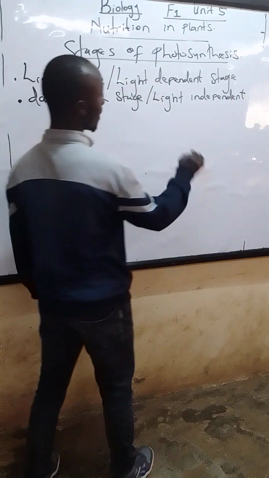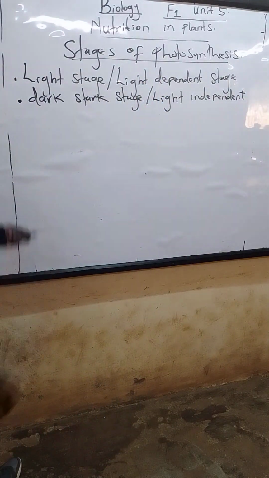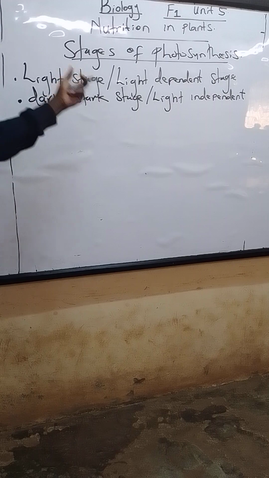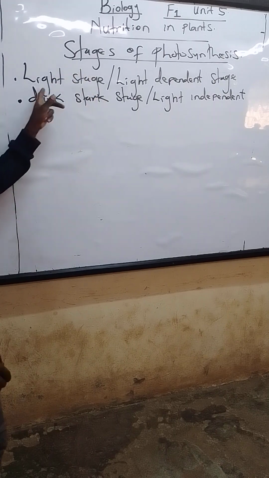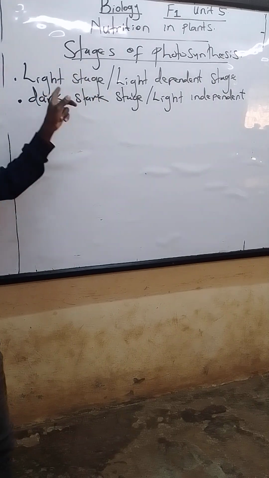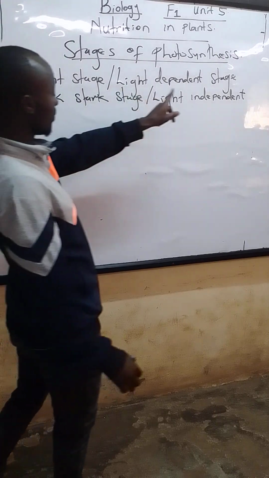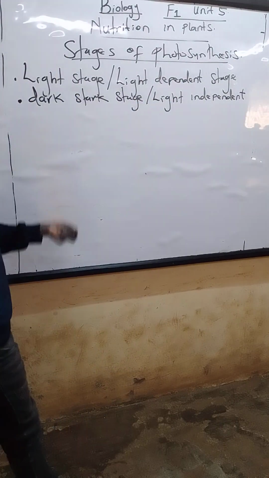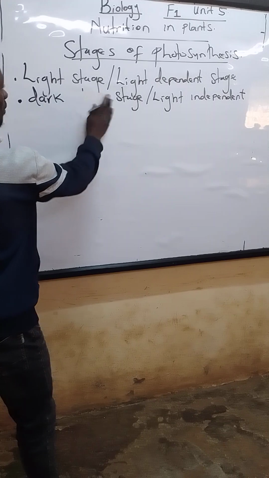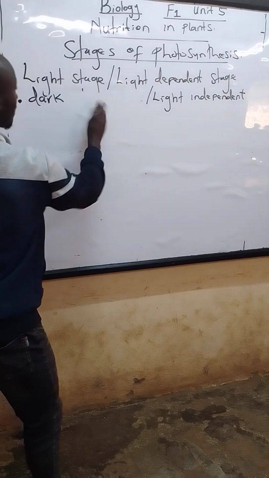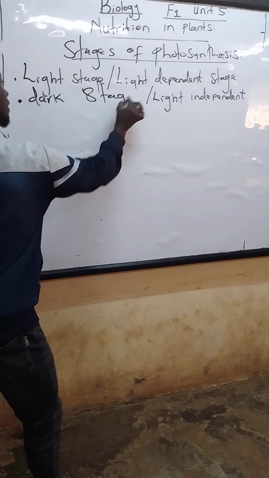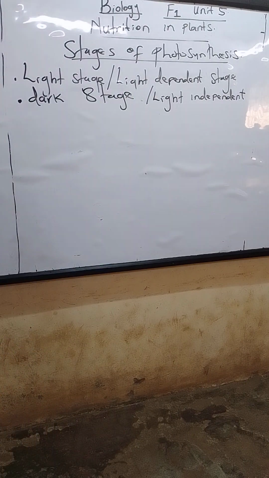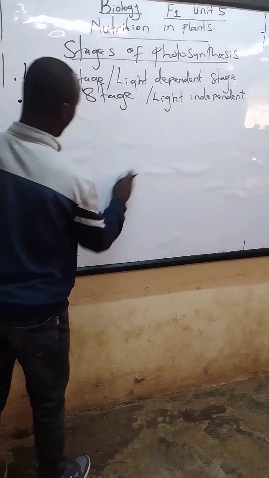Light independent stage. Other names, we can also call it light reaction, dark reaction. So these are the major stages of photosynthesis. We can call them light stage, and the dark stage, also called light independent. Sorry for that. The other one, we can also add the words dark reaction or light reaction. So let's start with the first stage.